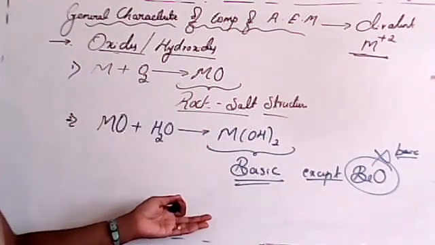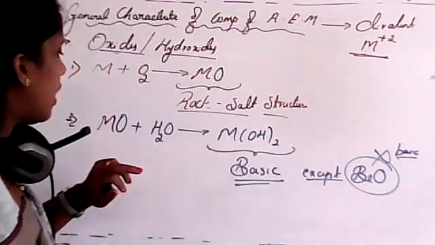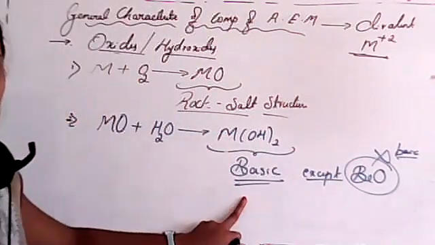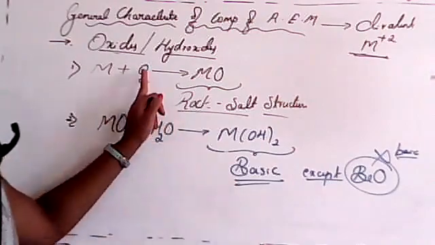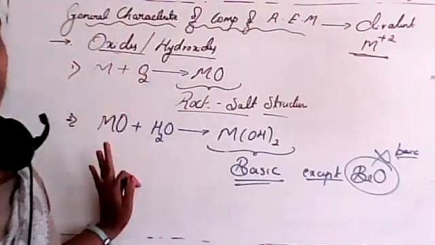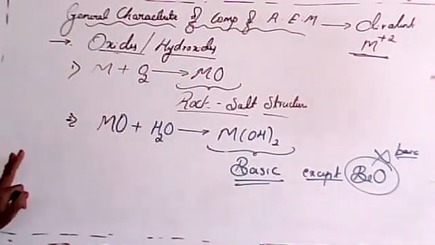We already studied, isn't it? All the alkaline earth metal oxides except beryllium oxide react with water and form metal hydroxides, which are basic in nature. Is it clear, students? So this is the second point. We already studied beryllium is not considered as an alkaline earth metal because it is amphoteric in nature. Clear? So then third point.